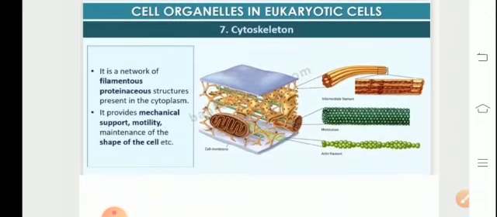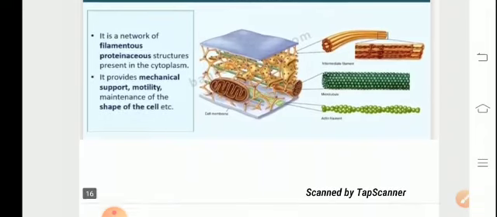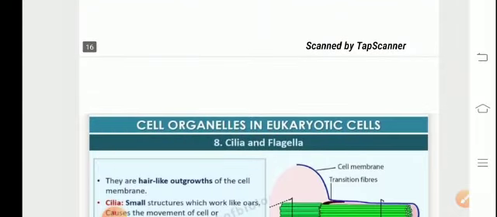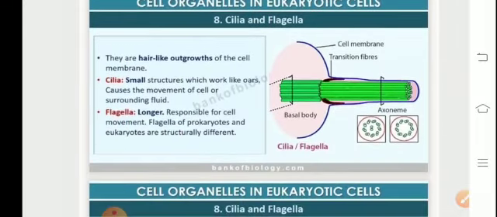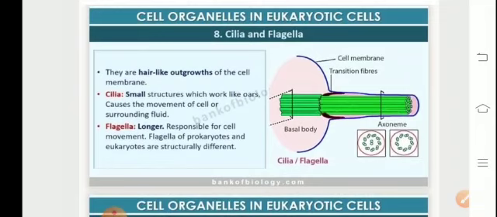The cytoskeleton is the filamentous proteinaceous network which is present in the cytoplasm. It provides mechanical support, motility, and facilitates the maintenance of the shape of the cell. Cilia and flagella are hair-like outgrowths. They are the locomotory organs. Flagella is a whip-like structure, and cilia are small bristle hair-like structures present throughout the organism, for example, Paramecium. Flagella is found in some prokaryotic organisms like bacteria.